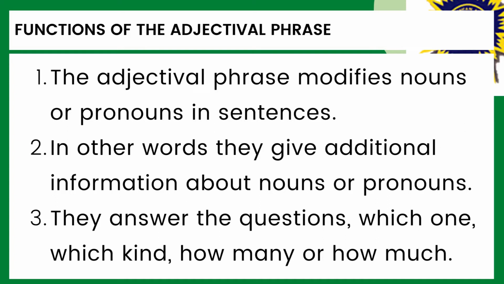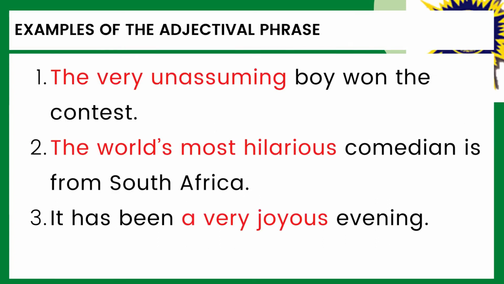Let's consider some examples in all the cases we've so far talked about. In our first example, we have the very unassuming boy won the contest. Our phrase in consideration is the very unassuming. It is an adjectival phrase because it answers the question which boy in relation to the sentence. Its function, therefore, is that it modifies the noun boy in the sentence. Let's also take note that this adjectival phrase is a combination of an adverb, very, and an adjective, unassuming.